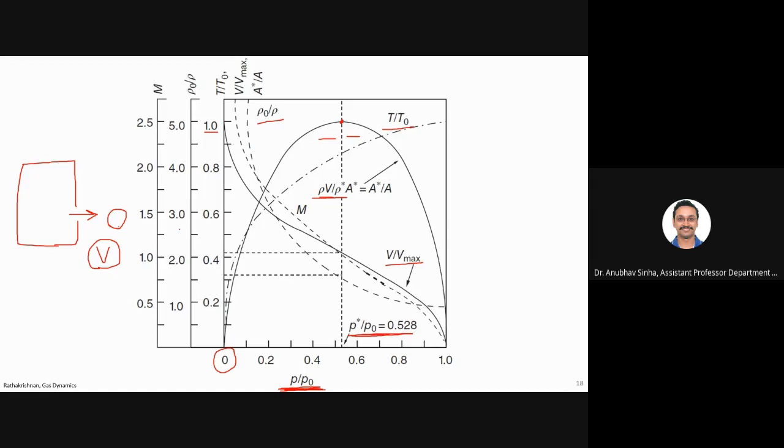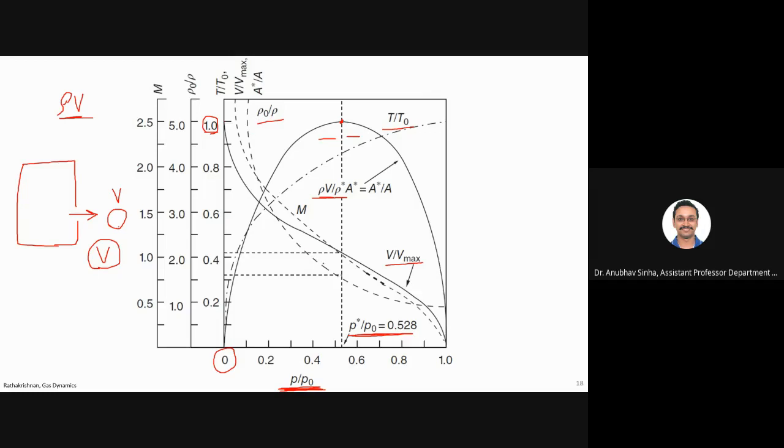Okay, let me explain. When I say V is equal to V max, then outside ambient is vacuum, right? Yes, sir, that is what we are seeing here. But this is for maximum velocity. Now I am not concerned about velocity. I want mass flow rate. So what are the two components of mass flow rate? Density and velocity, right? So look at how density varies. This is your density plot.